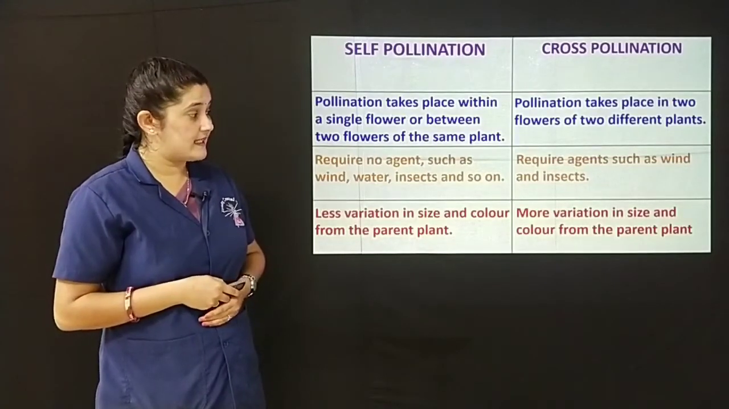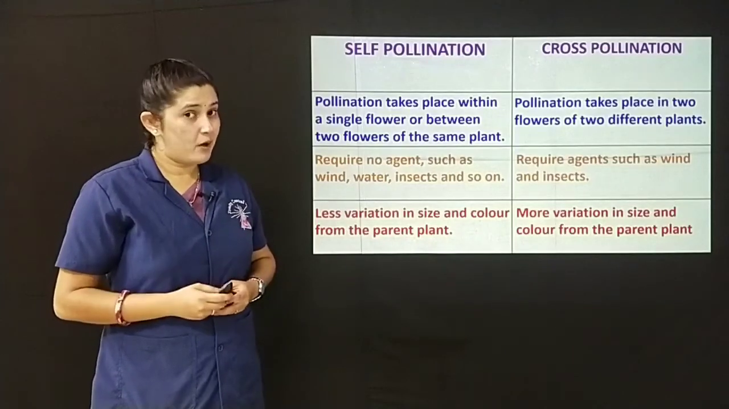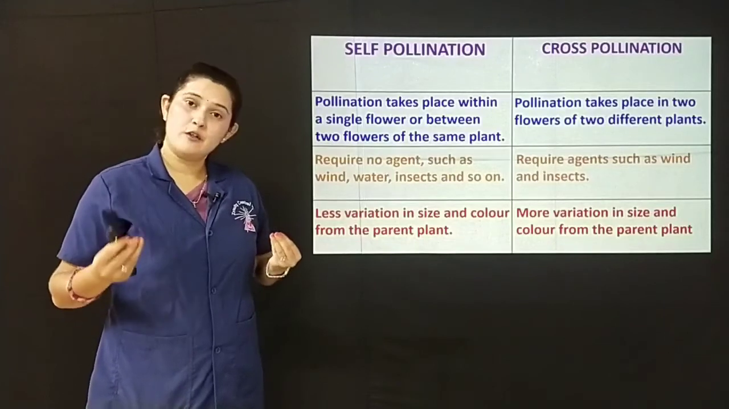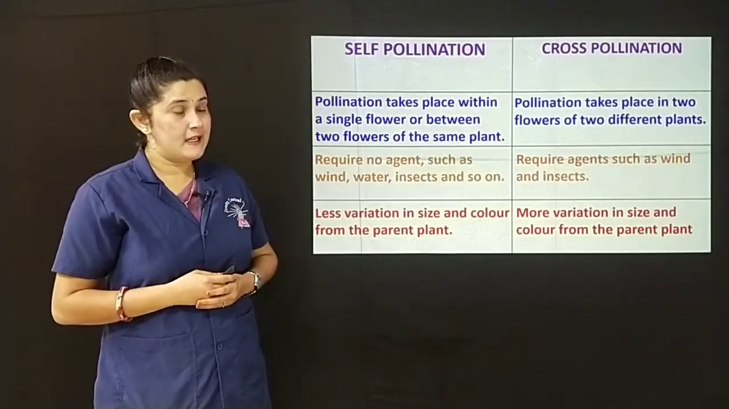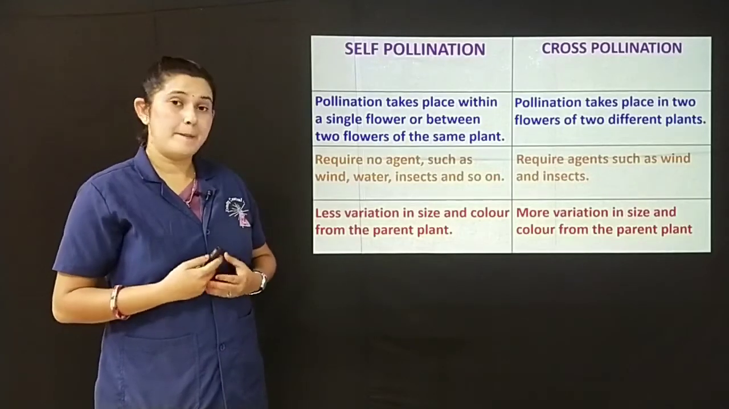More variation in size and color from the parent plant. Hence the pollination takes place in two different flowers of two different plants. There is more variation in size and color from the parent plant.